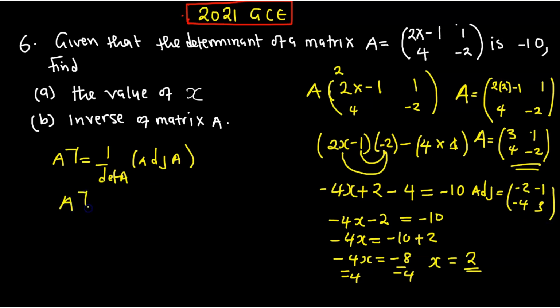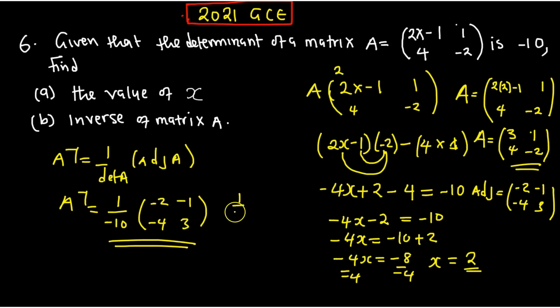Inverse of A is equal to 1 over what? The determinant, which is given as negative 10, multiplied by the adjoint, which is negative 2, negative 4, then negative 1, then a 3. So this is the inverse. Okay, you can go on and open the brackets. 10 multiplied by this one, it will be 1 over 5. That is this first position. This first position, you know what we are doing.